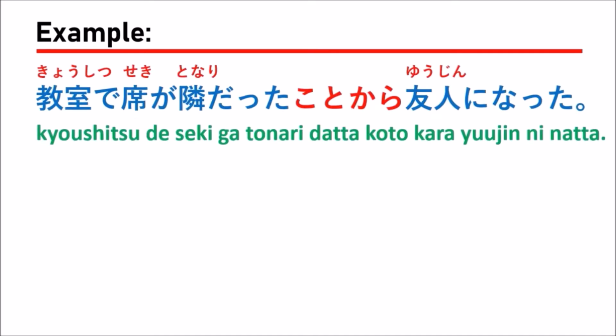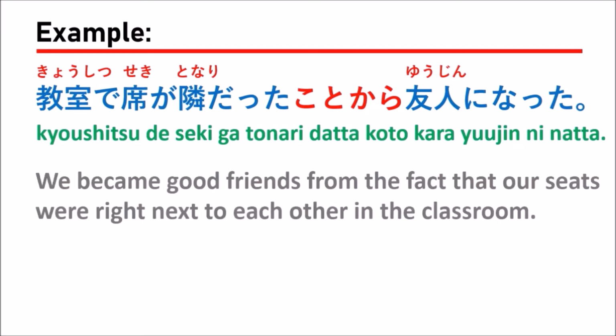The first sample: 教室で席が隣だったことから友人になった。Which means we became good friends from the fact that our seats were right next to each other in the classroom.